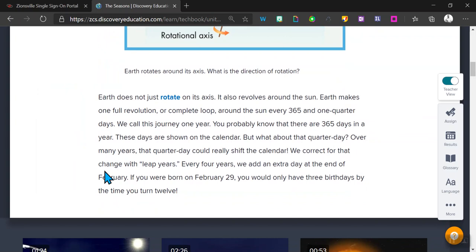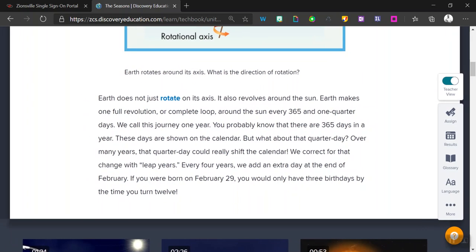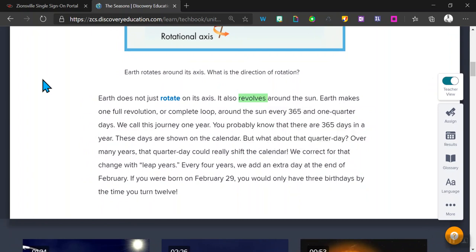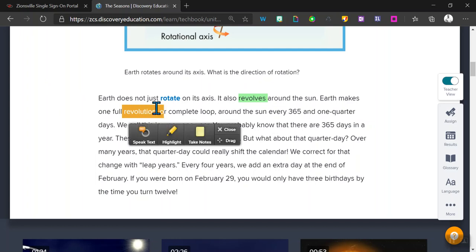Now, Earth doesn't just rotate on an axis. It also revolves around the sun. Revolves, right? So when we revolve, that means that we are also moving in another way. So Earth makes one full revolution, right? Like if you were to go against something, you revolt. No, the Earth is not revolting against the sun, right?